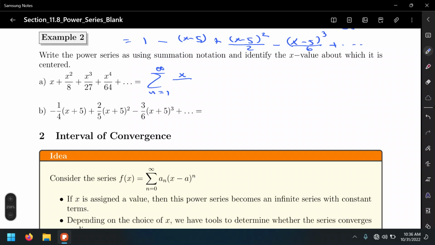For sure, this is going to have some x, and here the real trick is to identify the sequence of terms in the denominator of every single term. So what do we have? x over 1, for example. In this case it's an invisible 1, so we have 1, 8, 27, 64.